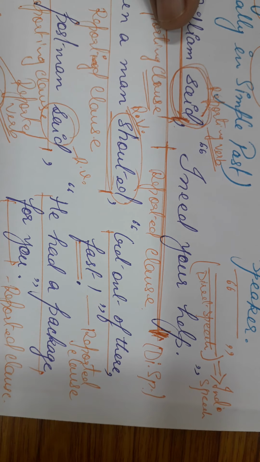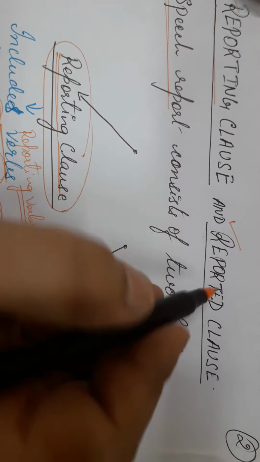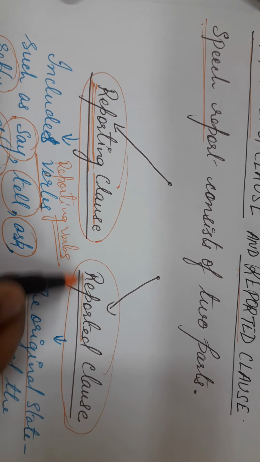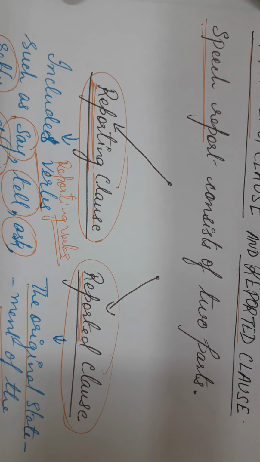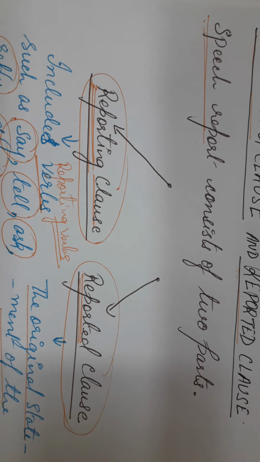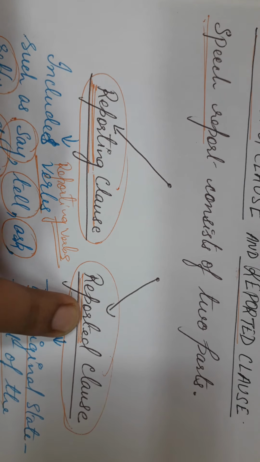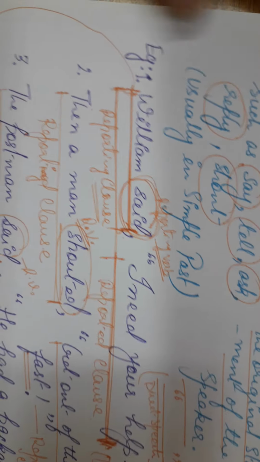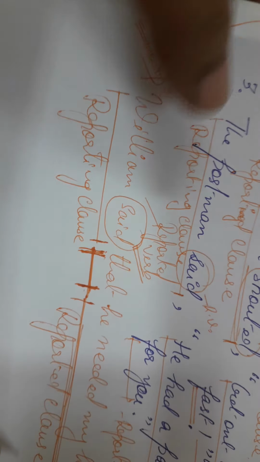clause. Okay. Now, just focus upon these two words, reporting and reported. Or you can see here also reporting or reported. So what is reporting? What somebody is saying, that part of the speech report. And what that person has said, that part of the speech report is known as reported. Okay? Fine.